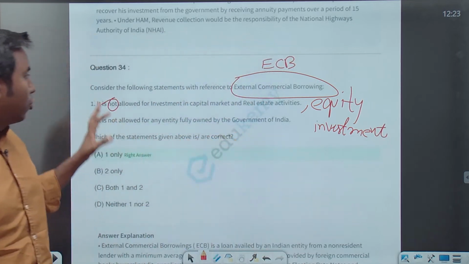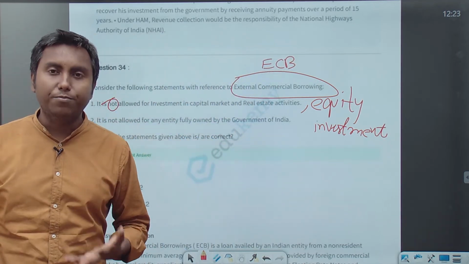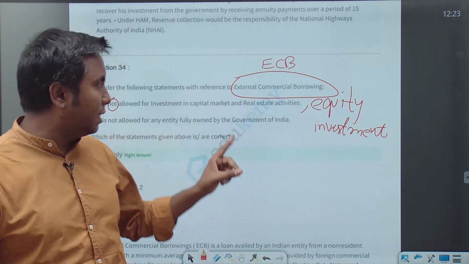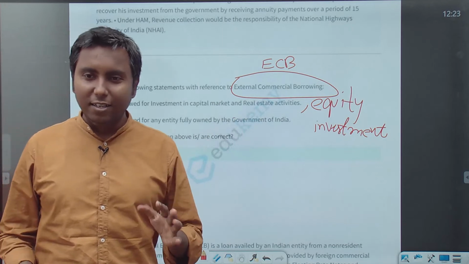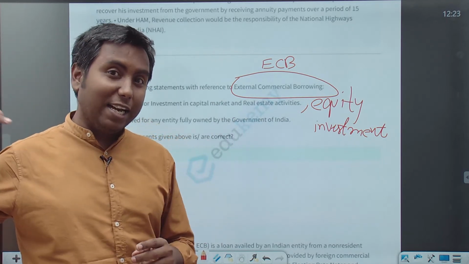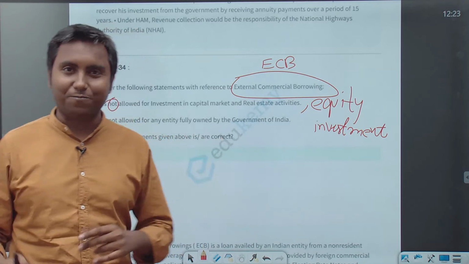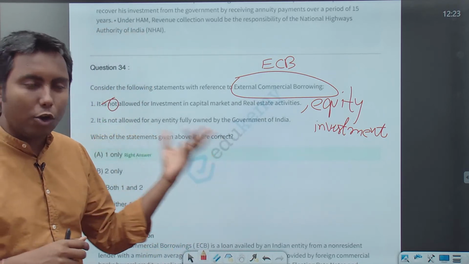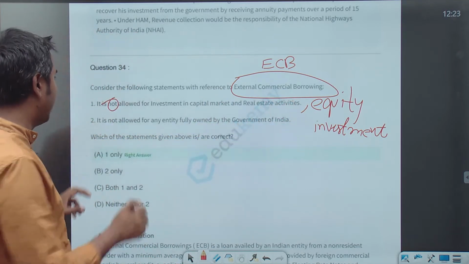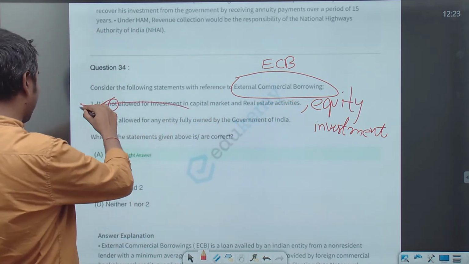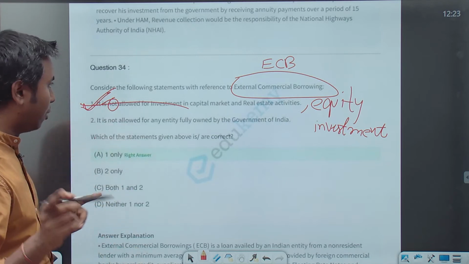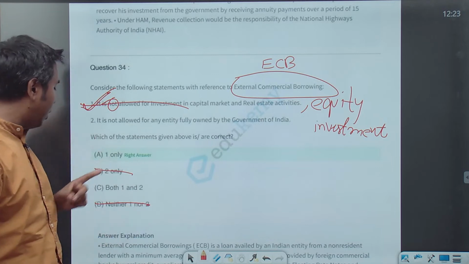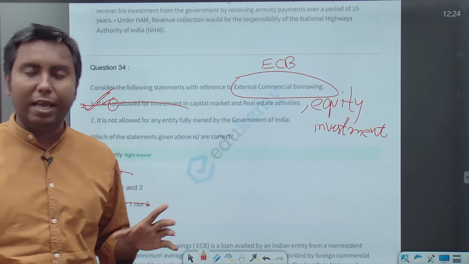You cannot borrow under external commercial borrowing and then invest in equity market. You cannot double or triple money here by taking it from there. You will have to invest it in businesses and other allowed activities only. Equity investment is not allowed. So one is a correct statement. The moment one is correct, B and D are gone. Now we have to choose between either A or C.